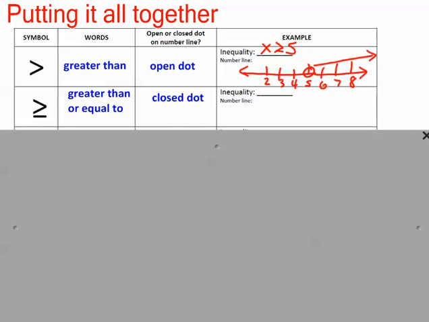The next one, greater than or equal to, I'll have a closed dot. So let's say X is greater than or equal to 2.